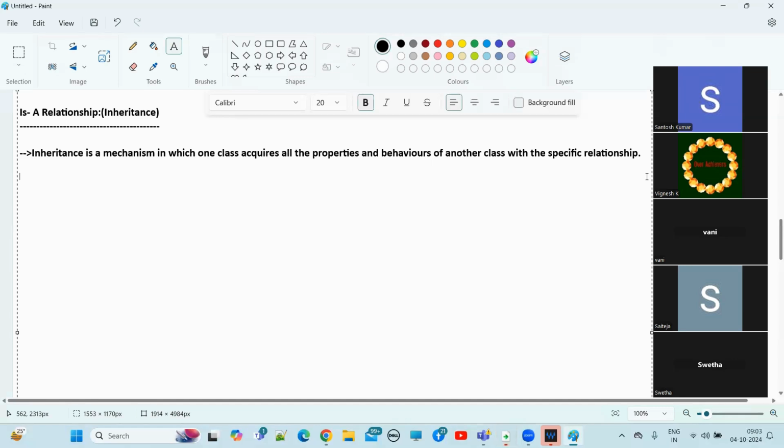Now see, inheritance is a mechanism in which one class acquires all the properties and behaviors of another class with a specific relationship. Understand how one class can get all the properties and behaviors of another class, guys? How can one class get them? Definitely, there should be some relationship between these two classes. Then only one class can get all the properties and behaviors of another class. Clear, everyone?